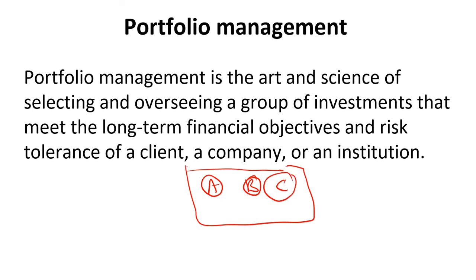So in this multiple, where one should invest to get a minimum risk and a maximum return for a long term? If one wants to invest, how should we invest? This is the main concept discussed in portfolio management. In portfolio management, with less risk, we want to earn maximum return.